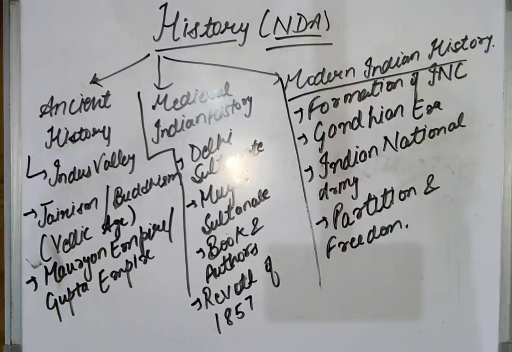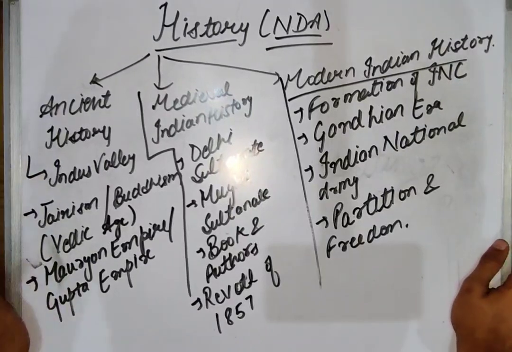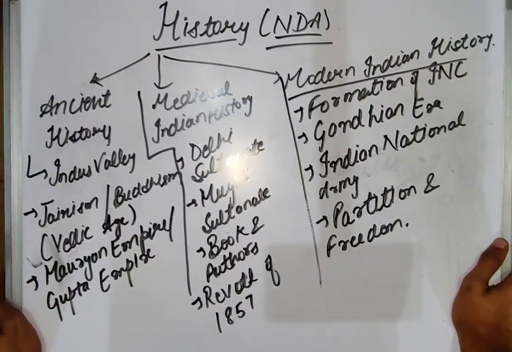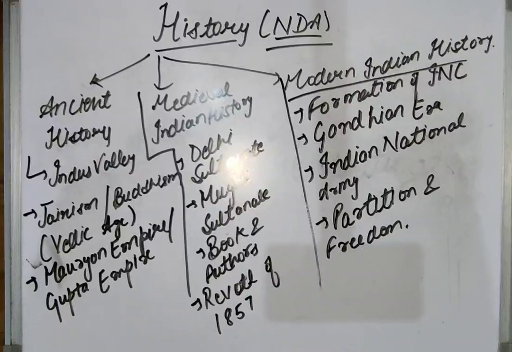First of all, we will start with ancient history in this lecture. If you want a screenshot, you can take one. Then we will start further with ancient Indian history. So pause the video till you are done.